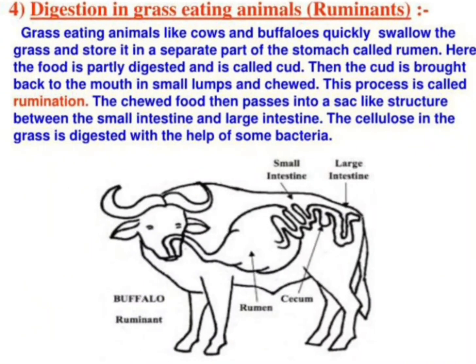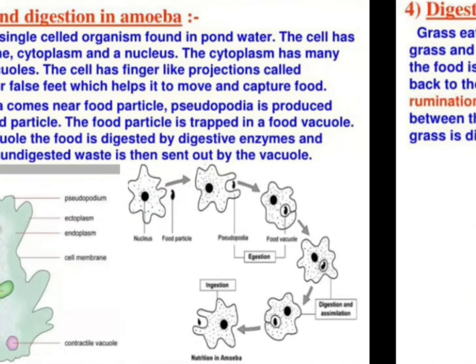Now we will learn about digestion in grass eating animals. Grass eating animals like cows and buffaloes quickly swallow the grass and store it in a separate part of the stomach called the rumen. Here the food is partly digested and is called cud. Then the cud is brought back to the mouth in small lumps and chewed. This process is called rumination. The chewed food then passes into a sac-like structure between the small intestine and large intestine. The cellulose in the grass is digested with the help of some bacteria.